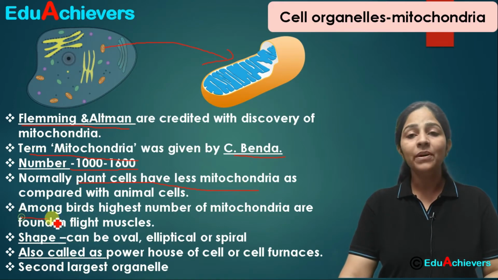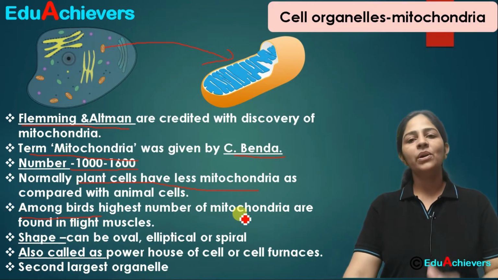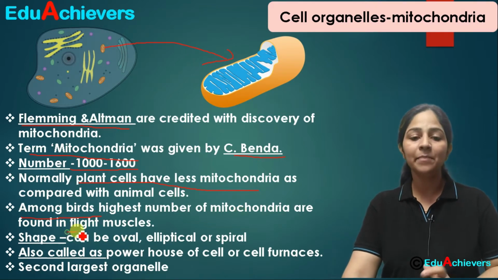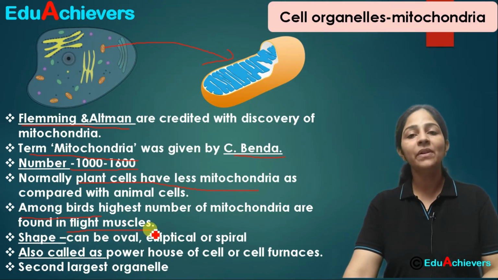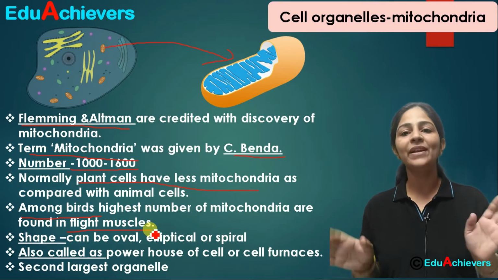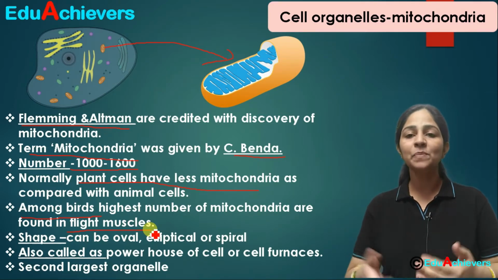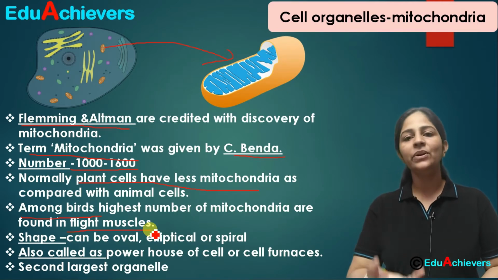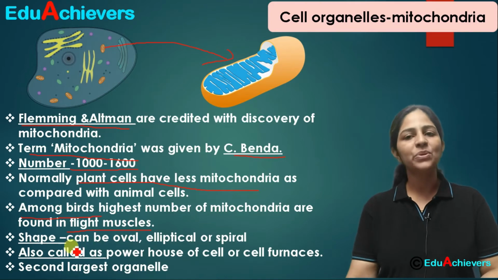When we talk about birds, if I talk about the higher animals and birds, among birds the mitochondria are present in highest number in flight muscle cells. Because you're aware that birds have to flap their wings constantly, and to keep flapping wings, they have to spend energy, and that energy is obtained by a respiration process in the mitochondria.